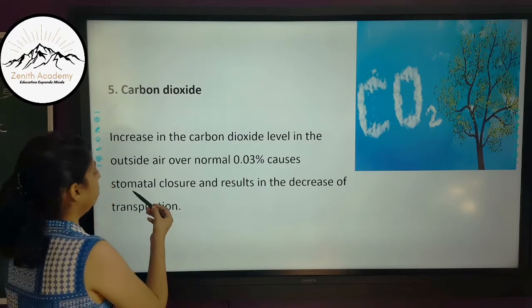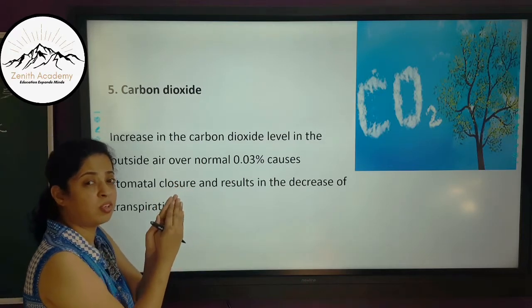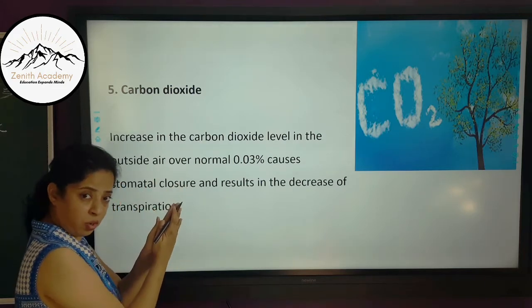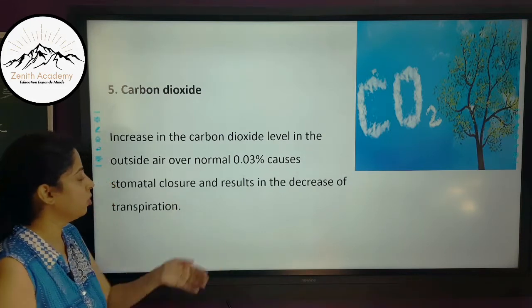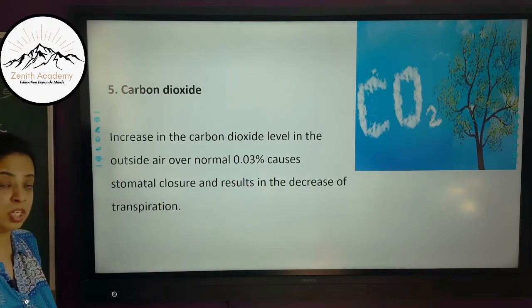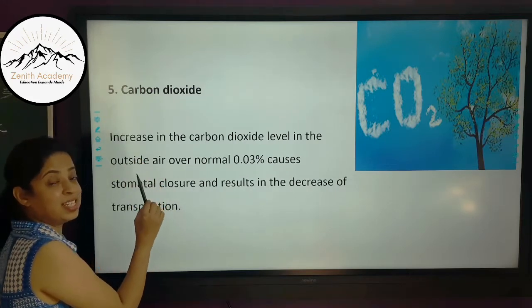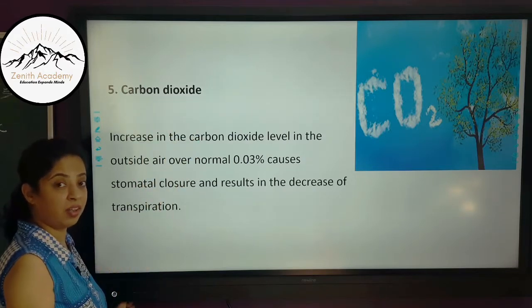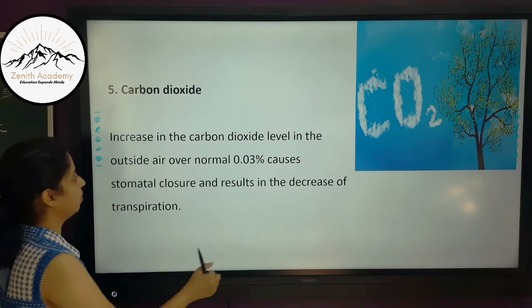So it leads to the stomatal closure. The stomata will close because it does not want more carbon dioxide. If the stomata close, then obviously the transpiration will also stop. So we can say that transpiration rate is inversely proportional to the concentration of carbon dioxide in the air. If carbon dioxide is more, transpiration is less.